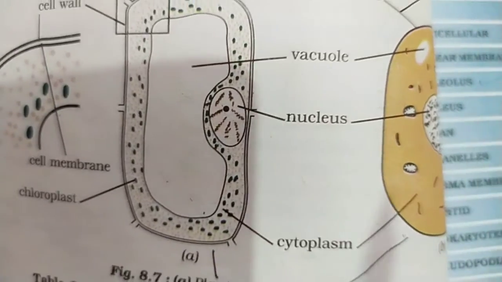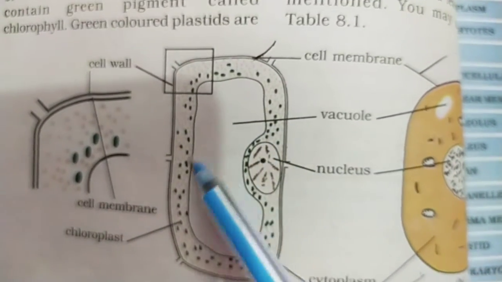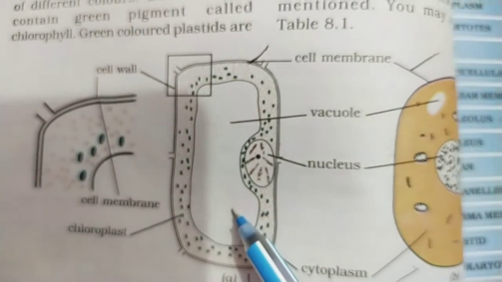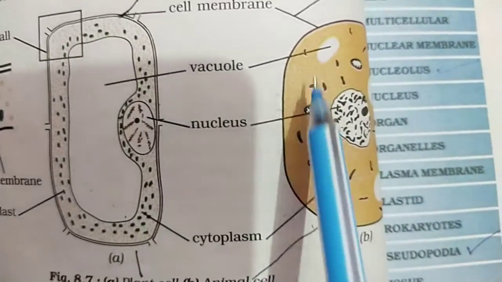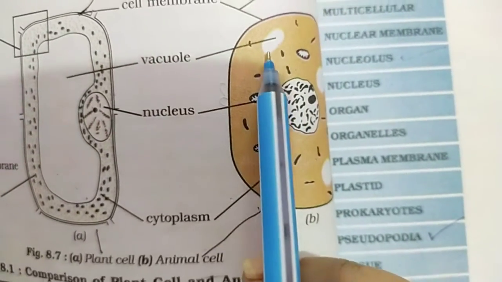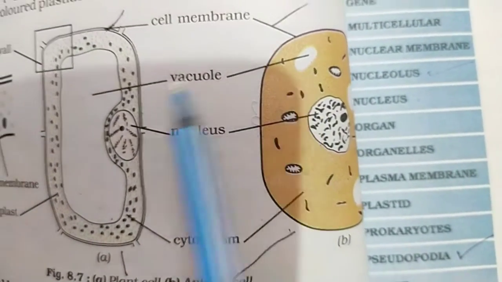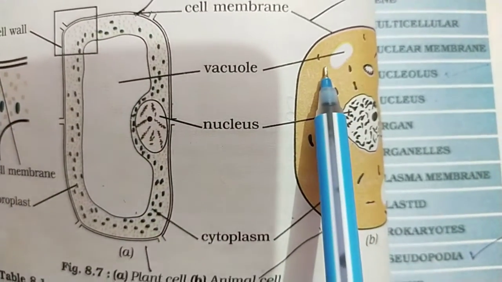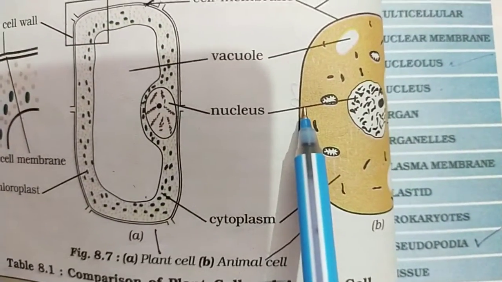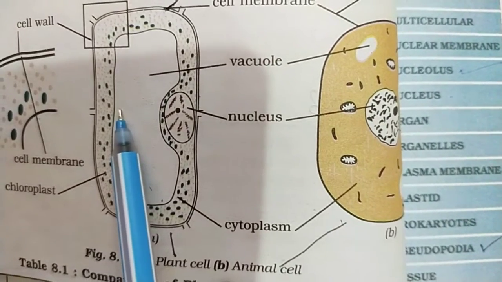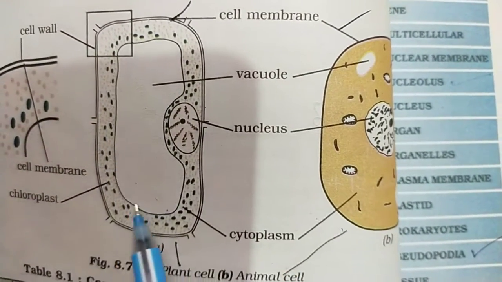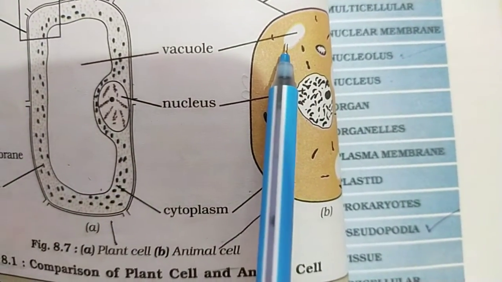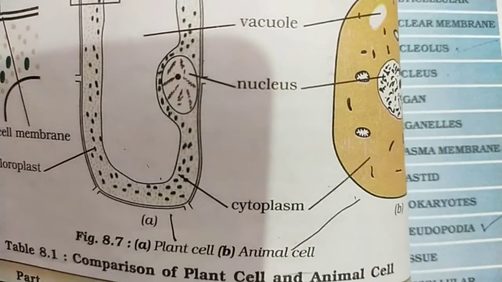Now the second difference is the centralized vacuole. In plant cell there is a big vacuole, whereas in the animal cell these vacuoles are smaller in size. This is the structure of animal cell and this is the structure of plant cell. See the big size of vacuole here, and here the size of vacuole is smaller. So this is the second difference.